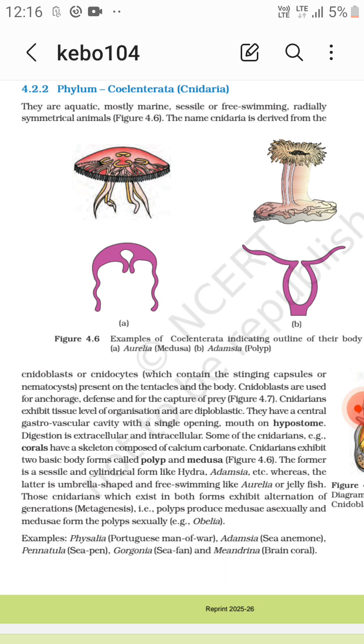Some Cnidarian examples: corals have a skeleton composed of calcium carbonate. Cnidarians exhibit two basic forms, polyp and medusa.